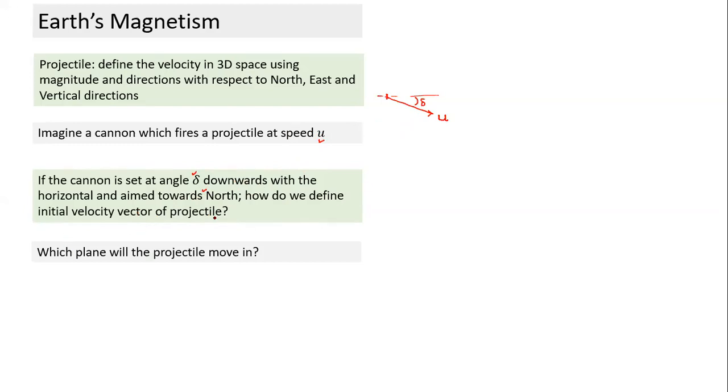If I fire the projectile, you all understand which plane the projectile moves in. From a particular point on the earth, how many vertical planes are passing through it? Kevin, how many vertical planes pass through any particular point? See, wherever you stand here, how many horizontal planes are there from a particular point? There's only one horizontal plane. But how many vertical planes are possible? Gayatri?